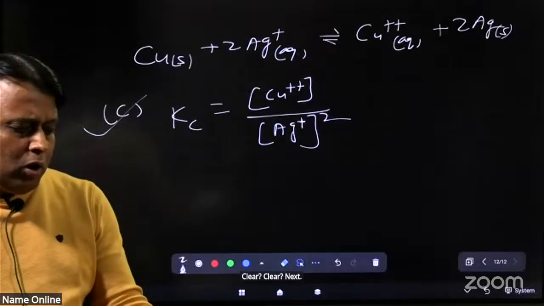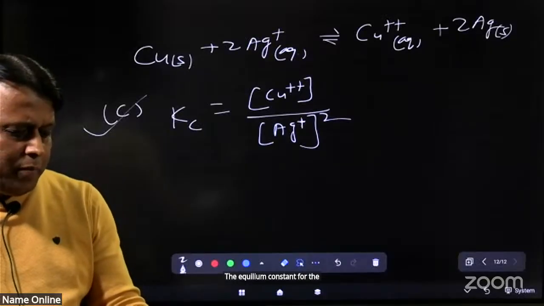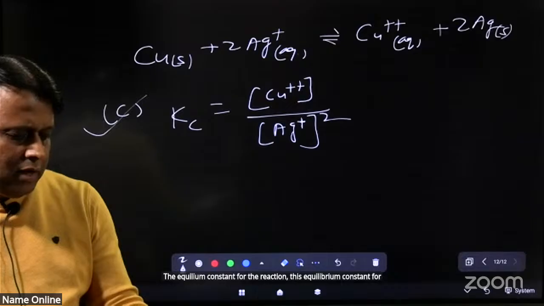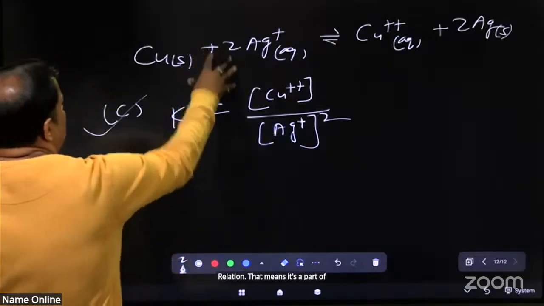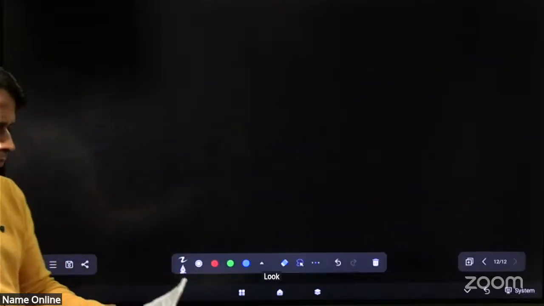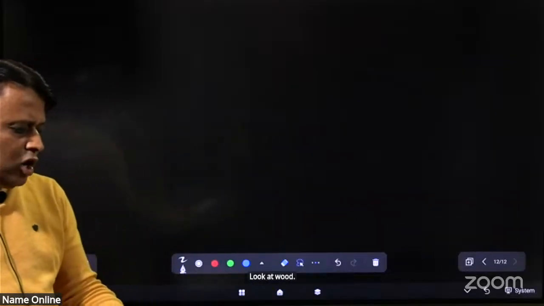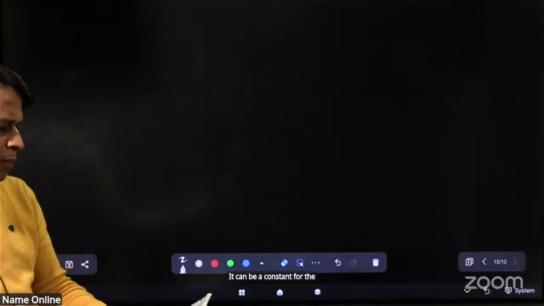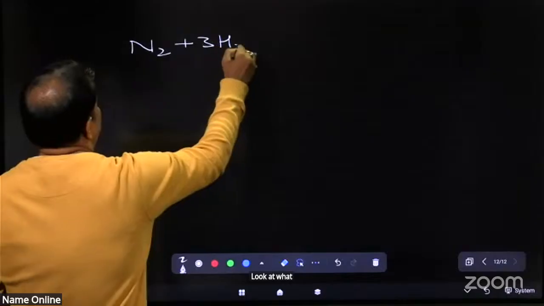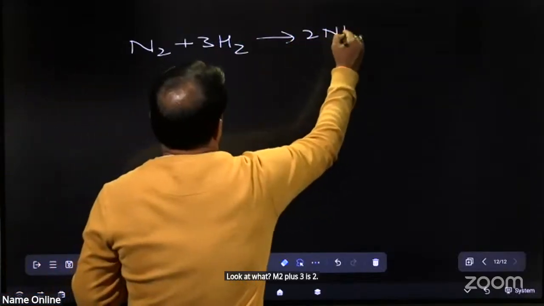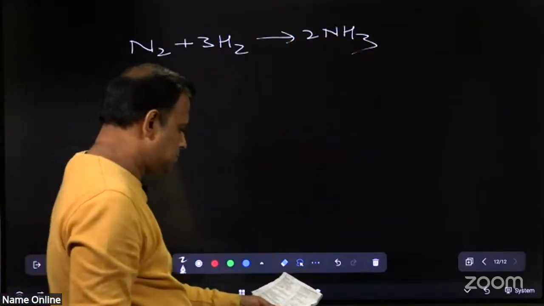The equilibrium constant for the reaction, this is a part of chemical equilibria. Look at the equilibrium constant for the reaction N2 plus 3H2 gives 2NH3.